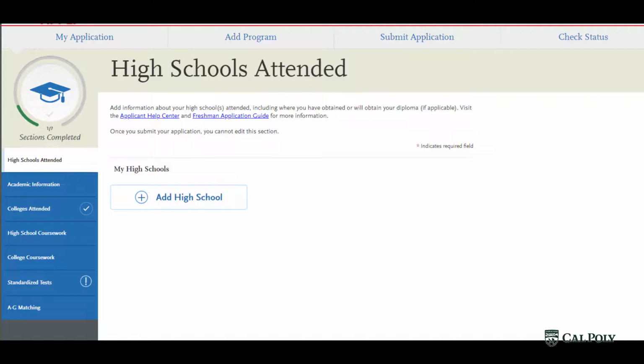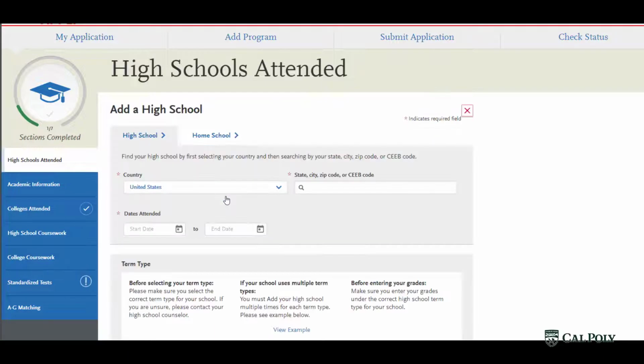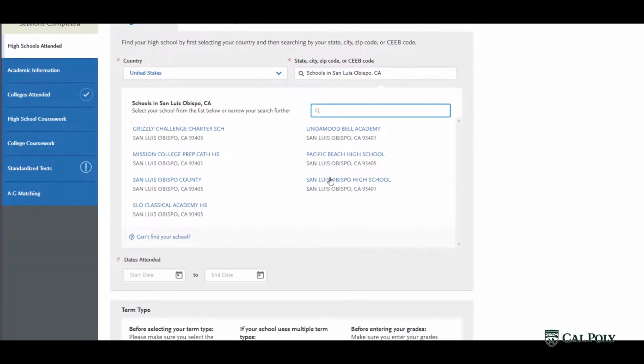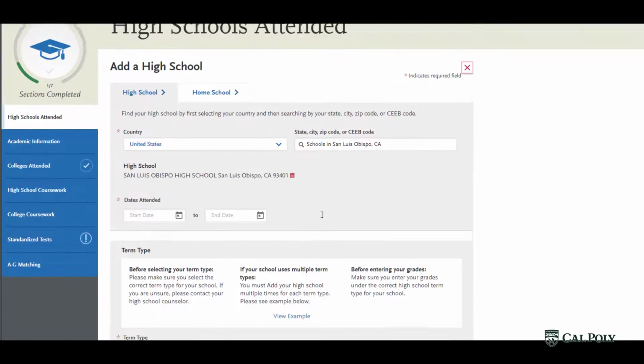Let's get started. The high schools attended tile lives within the academic history quadrant. This is where you're going to add all high schools that you've attended either in person or virtually. Hit add a high school. To begin, you can start typing in the name of your city in the search box, and options should auto-populate, so you can narrow it down from there and select.